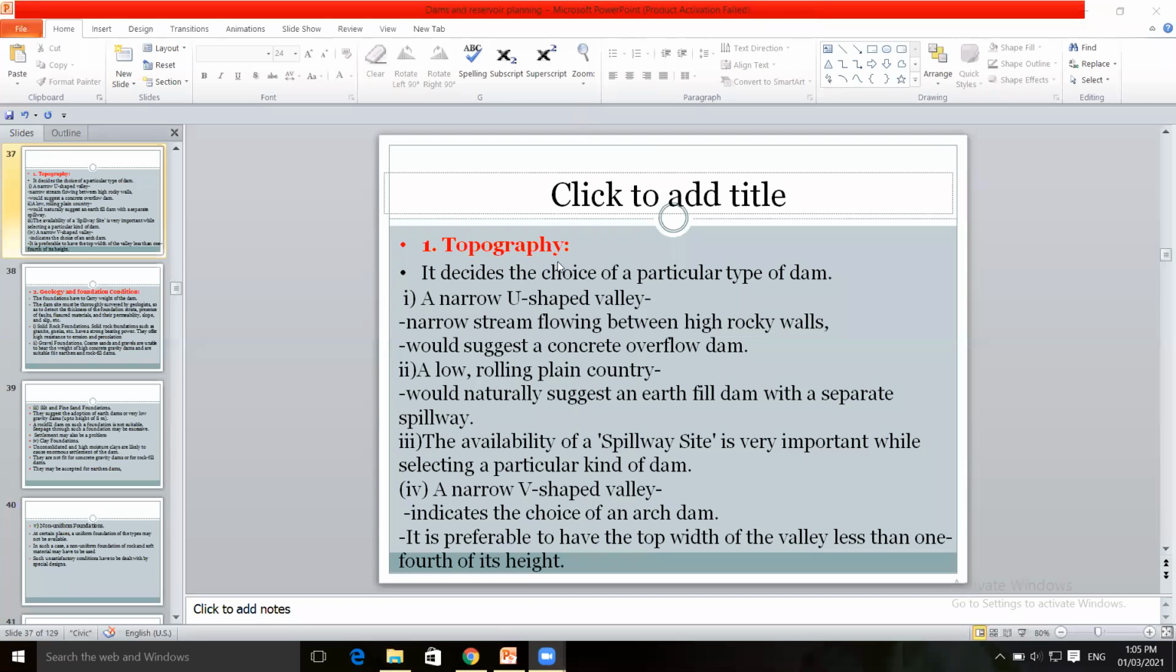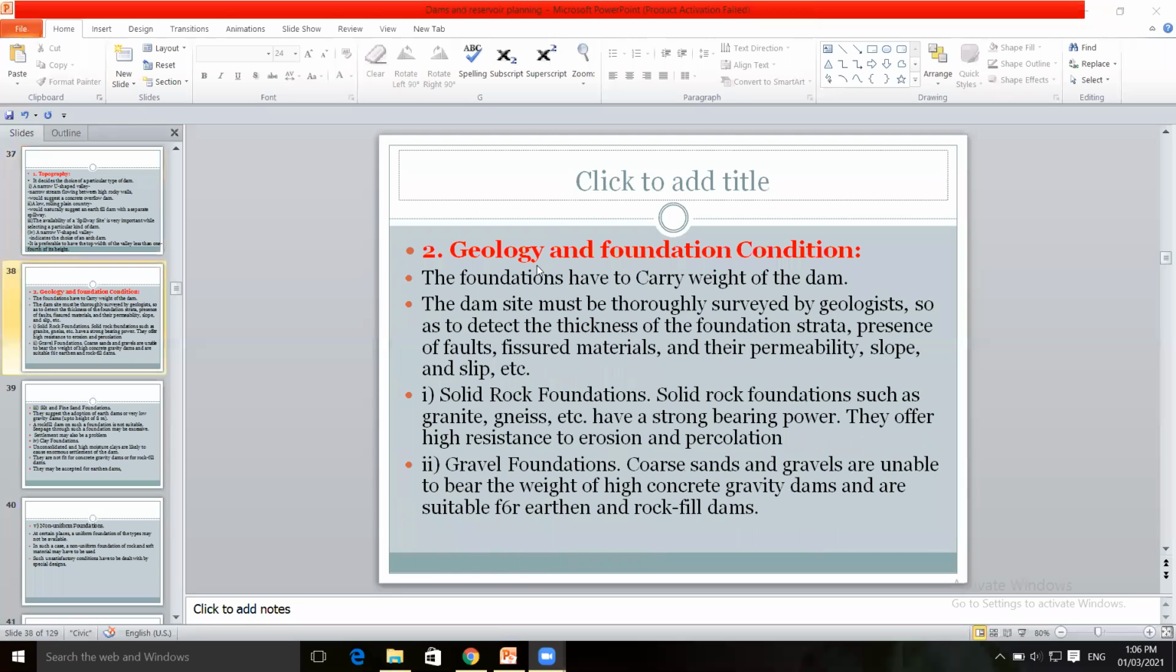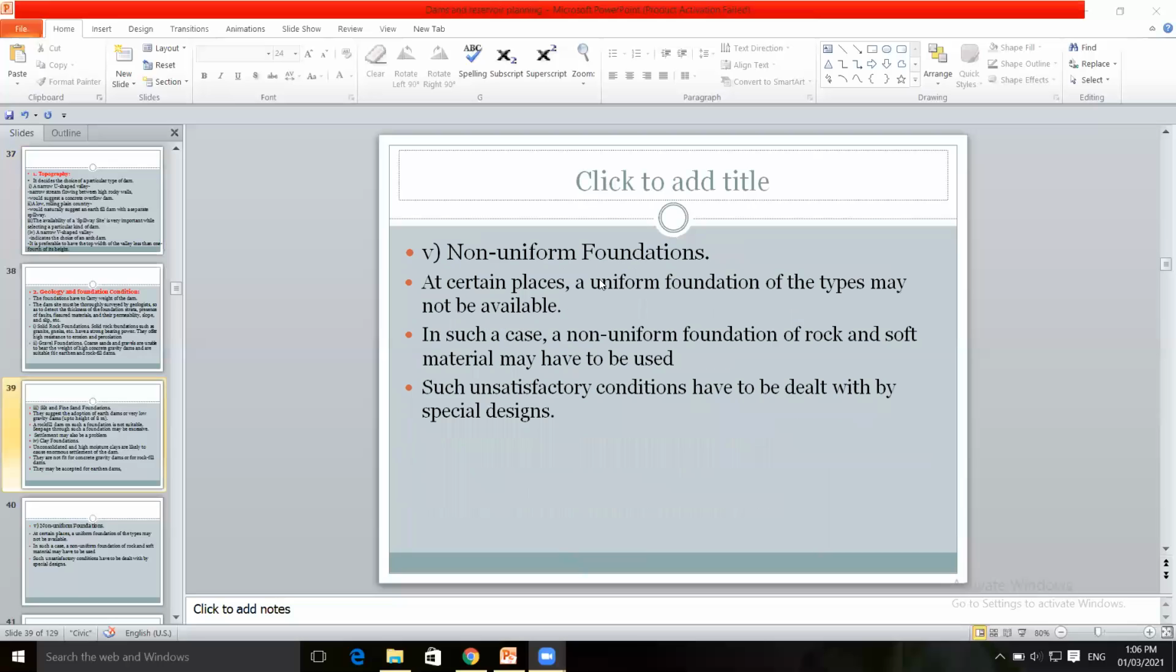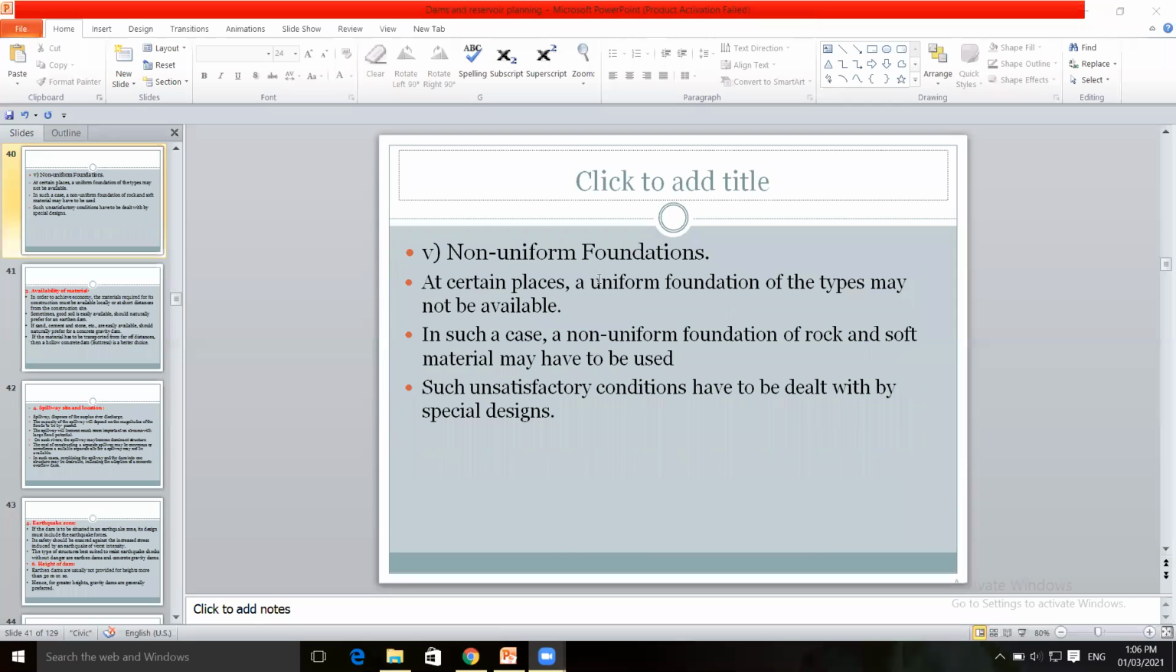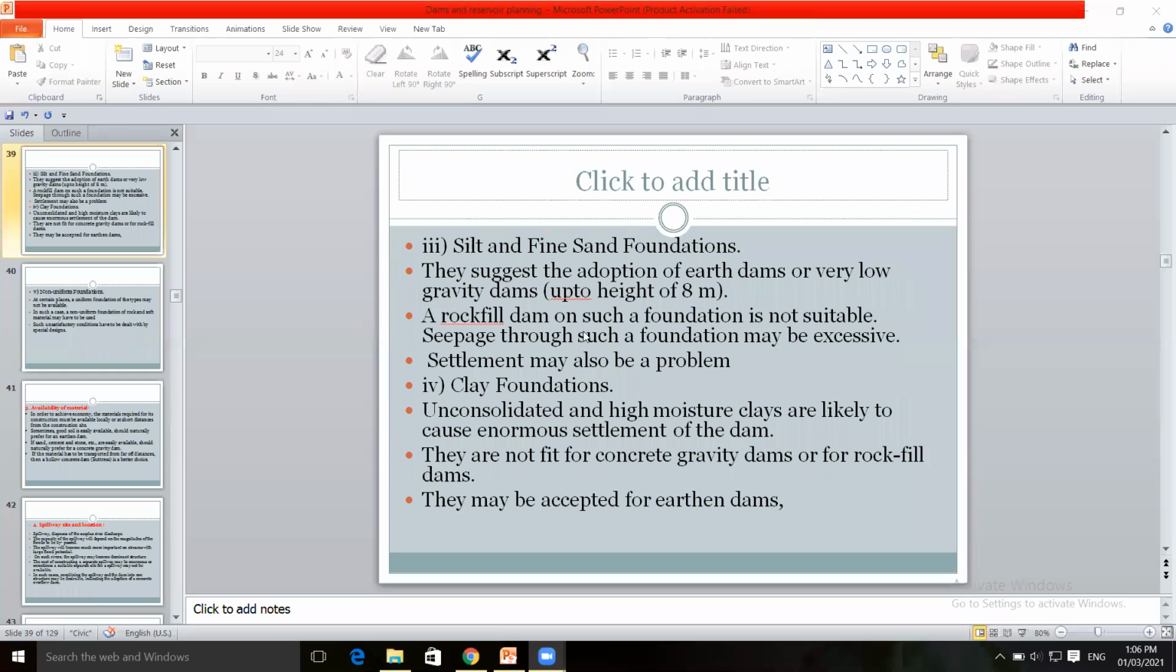In the last lecture, we saw the criteria for selection of the site for a dam and the type of dam. We have studied different factors. We'll take an overview. First, we saw the first factor, topography, then geology and foundation condition. The different types of foundation, based on that, which type of dam is to be selected.